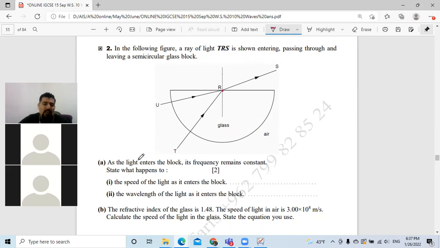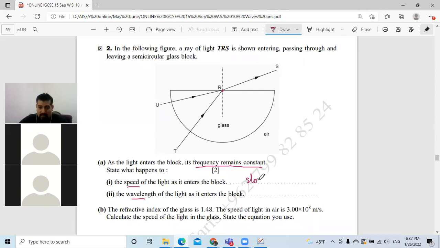What they ask in part A: as the light enters the block, the frequency remains constant. They tell us the frequency remains constant because, according to the 6 S's, frequency is the same. State what will happen to the speed and to the wavelength as it enters the glass block. And we know that the glass block is a slower or faster region for light? Exactly, a slower region, like shallow water. So what happened to the speed?